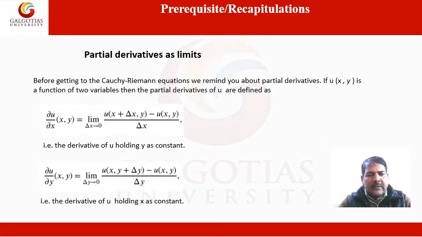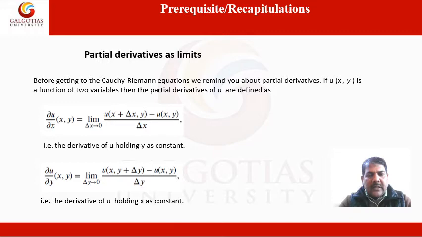∂u/∂x is equal to the limit as Δx tends to 0 of [u(x + Δx, y) − u(x, y)] divided by Δx. Here we take the derivative of u holding y constant. In a similar way, ∂u/∂y is equal to the limit as Δy tends to 0 of [u(x, y + Δy) − u(x, y)] divided by Δy.